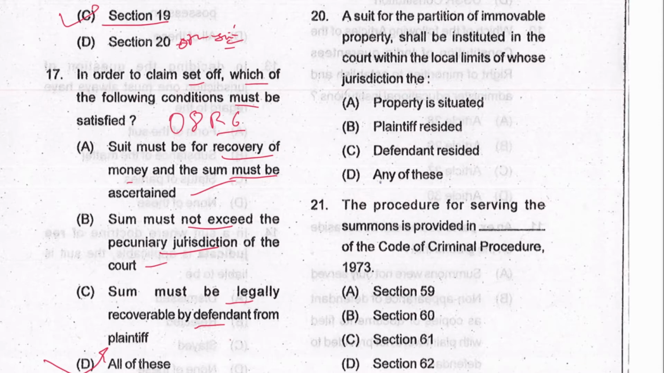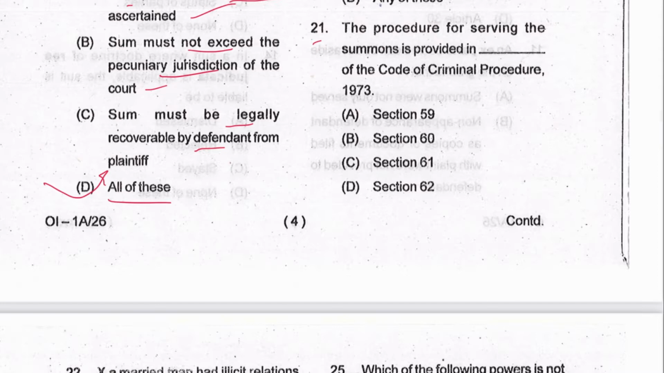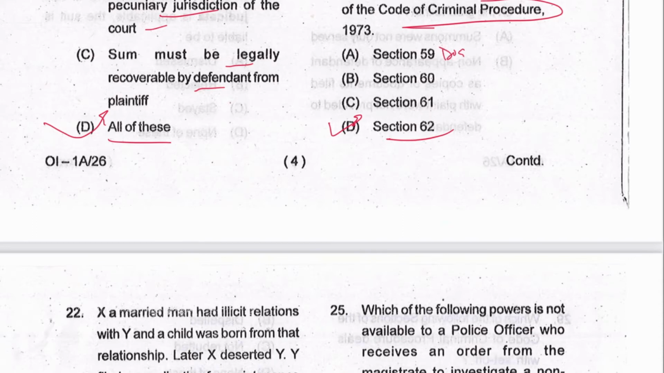Next 20. A suit for partition of immovable property shall be instituted in the court within the local limits of whose jurisdiction the property is situated. A is the answer. Section 16. Next 21. The procedure for serving the summons is provided in Section 62 of CrPC, and they are asking from CrPC summons. D is the answer. 59 is discharge of person apprehended. Okay. 60 is power of police to arrest the escaped person to pursue in any place in India. 61 is form of summons.